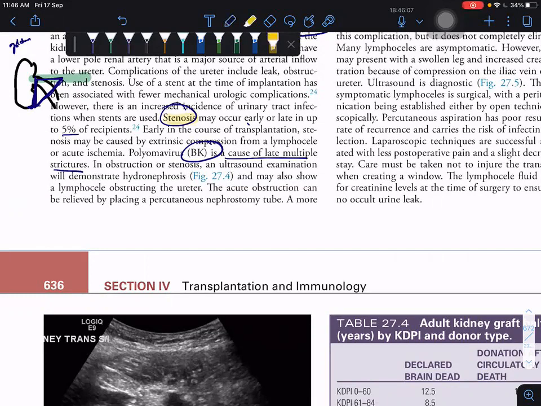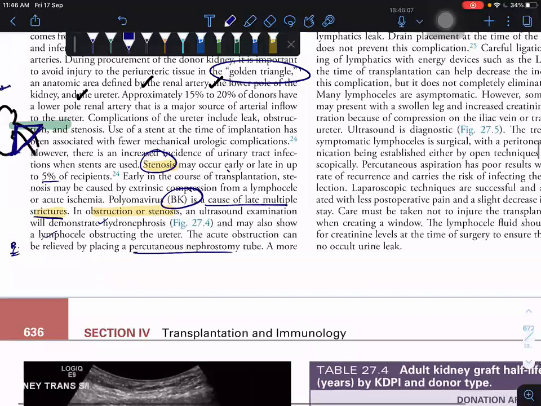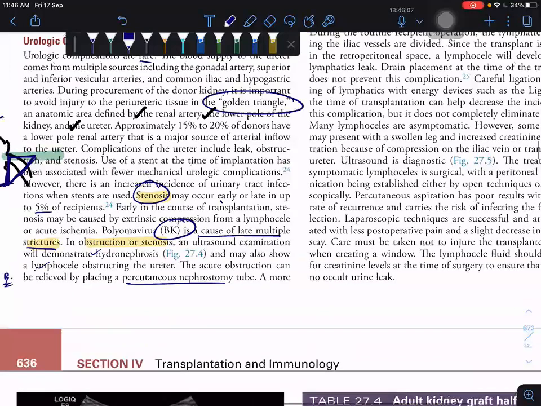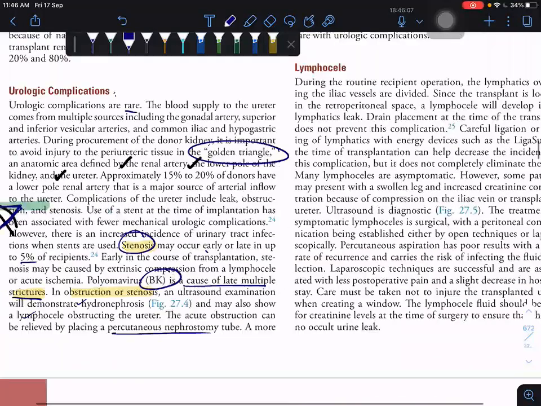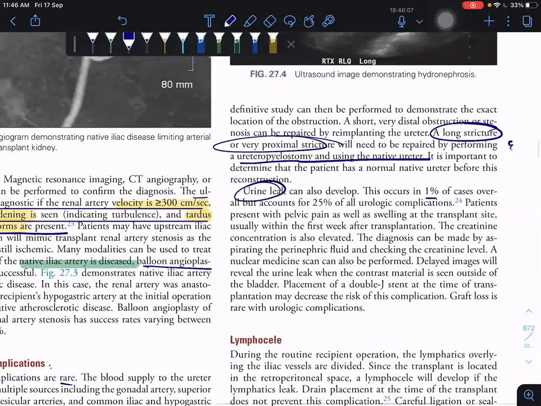So stenosis we have seen, stricture we have seen, and obstruction. Diagnosis of obstruction: ultrasound examination demonstrates hydronephrosis or lymphocele obstructing the ureter. Treatment in acute obstruction, you have to do a nephrostomy tube. In case of a long stricture and very proximal strictures, we have to go for ureteropyelostomy using the native ureter. Urinary leak can occur, it's 1%.